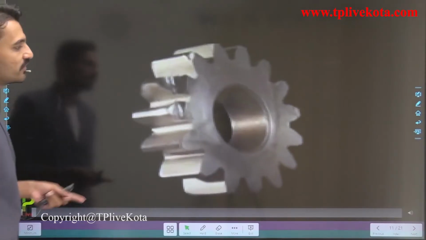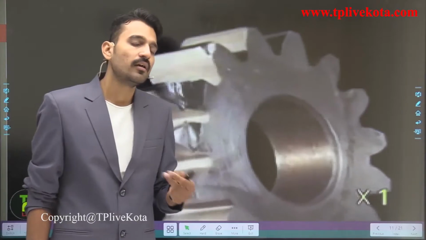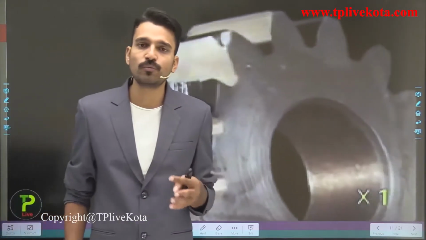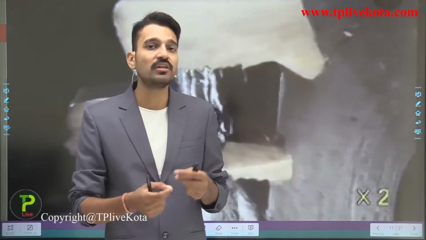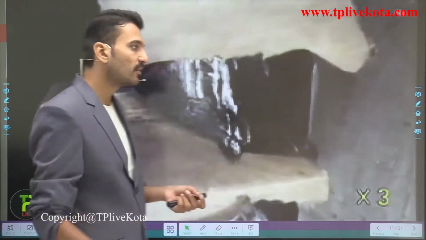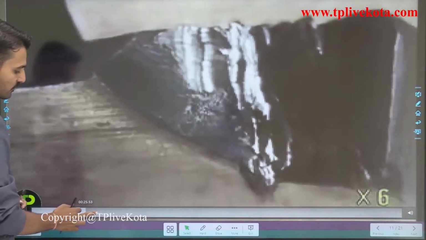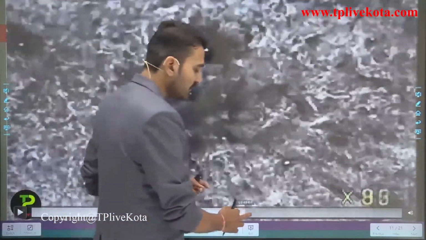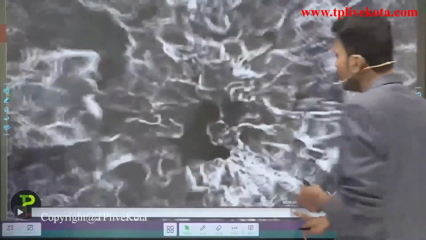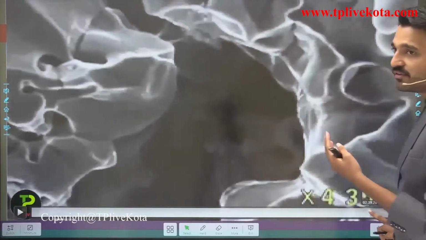This is the iron gear, and we are zooming into it with the help of an electron microscope to see whether all the atoms present inside it are made up of a single kind of particles, or not. As we speed up this process, you can see the dust that we come across at the starting stage, and at the end we will come across what?